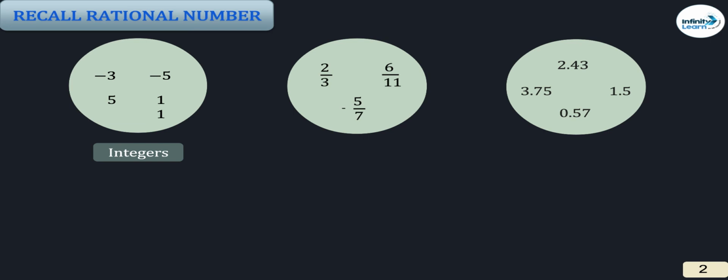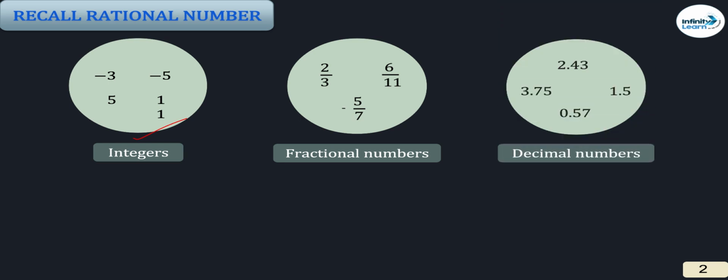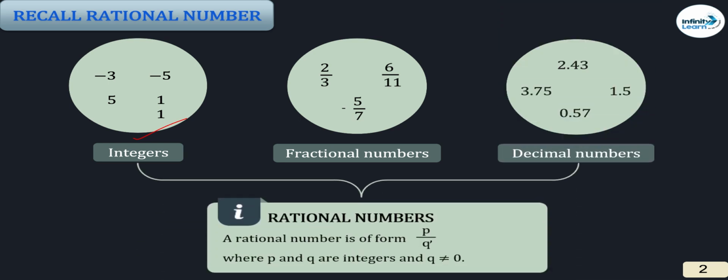What are rational numbers? First of all, these are integers having positive, negative as well as zero. These are fractional numbers and these are decimal numbers. All together form rational numbers. So what are rational numbers? The numbers which are in the form of p by q, where q should not be equal to 0, are known as rational numbers. Clear?